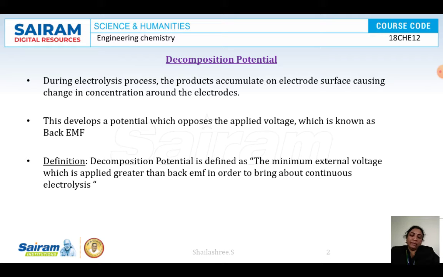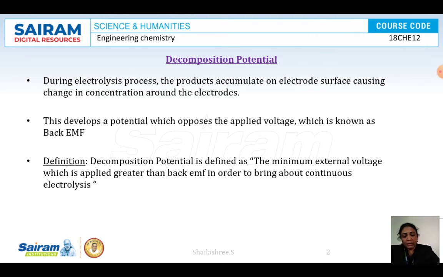Initially current flows but immediately it stops because the back EMF is more than the applied voltage. When you increase the voltage to more than the back EMF, the continuous electrolysis process begins. This is called the decomposition potential.